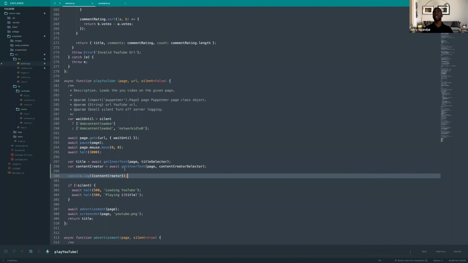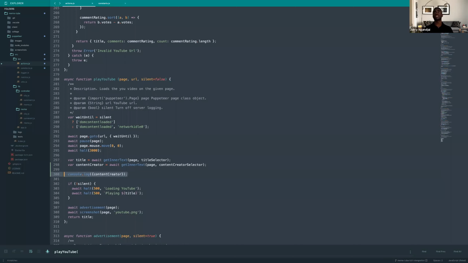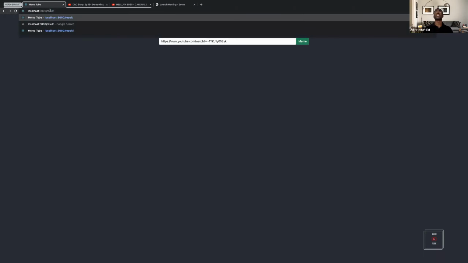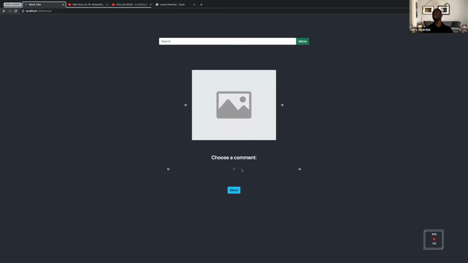So what we want to do now with this content creator is get it all the way from our Puppeteer to our UI. And the goal is to render it. We don't have a good example. Let's just see if we can skip to results. That's great. This doesn't have anything because we haven't searched for anything, but it usually has a title right here, and we want to render it right next to the title. So that's the goal.